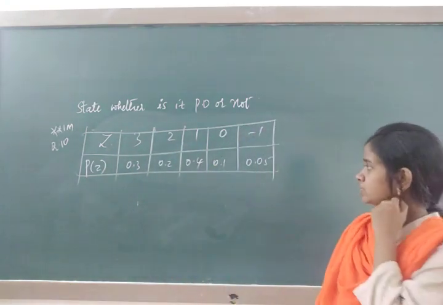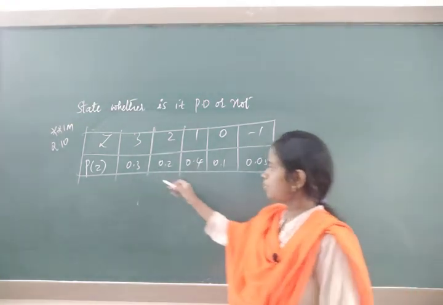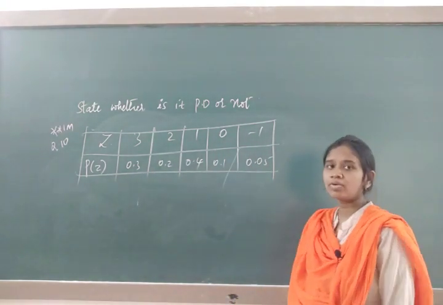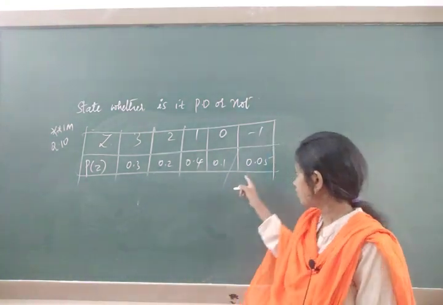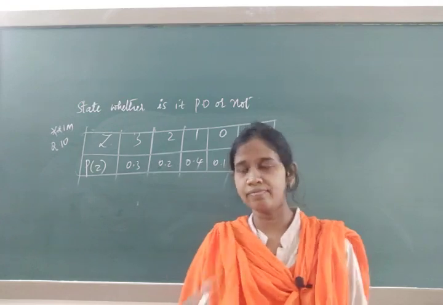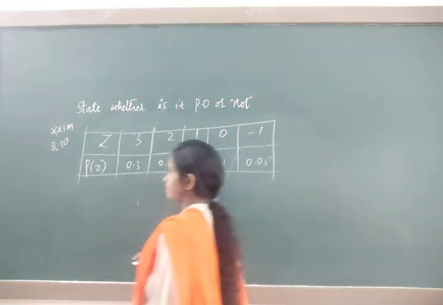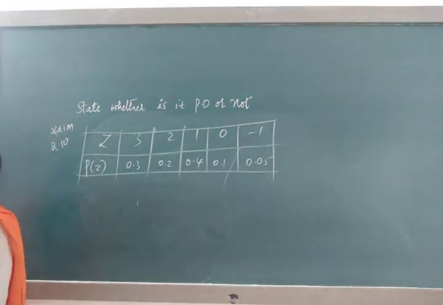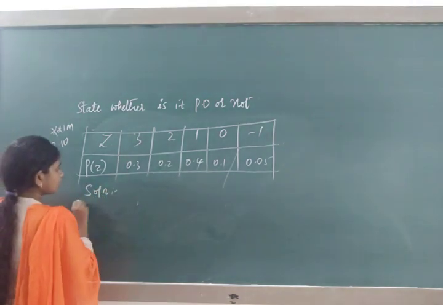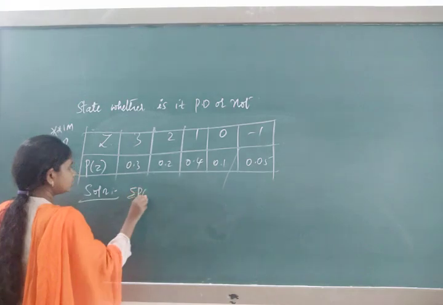Can we check it? Yes, add up 0.3, 0.2, up to here. When you add, you are going to get 1. When you add 0.05 to that, you are going to get 1.05. Add up sigma p of z.